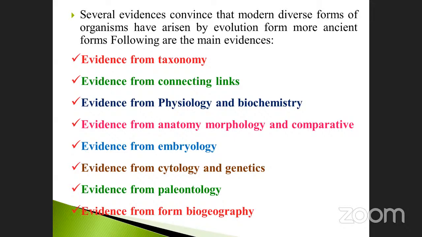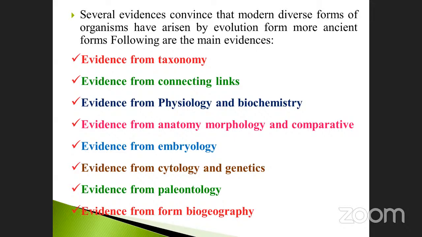The biochemical aspect. Biology means the science, the deep study of plants and animals. But a cell wall is made up of chemistry. What are the chemical relations between each and every organism? Evidence from anatomy, morphology and also comparative. Comparative means, take an example of monocot and dicot, stem or root. When you take the anatomical structure, only then do you know the internal structure, like epidermis, endodermis, mesodermis. Then, evidence from embryology.